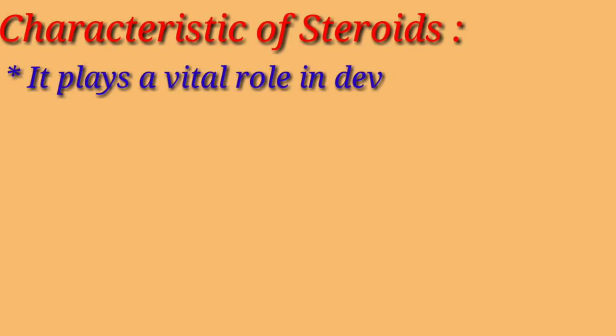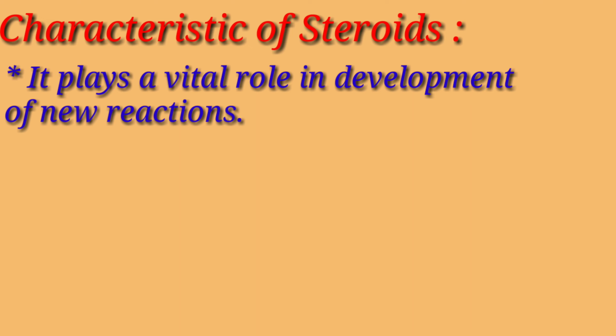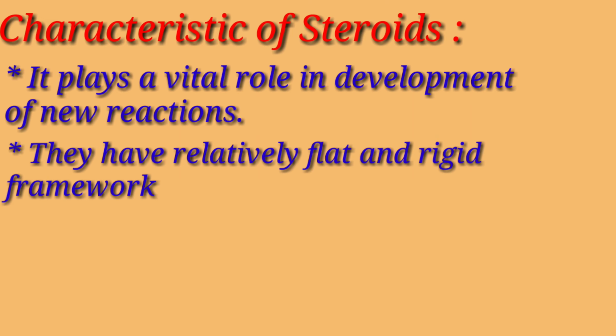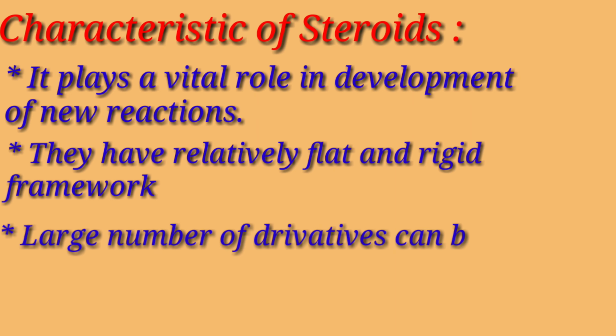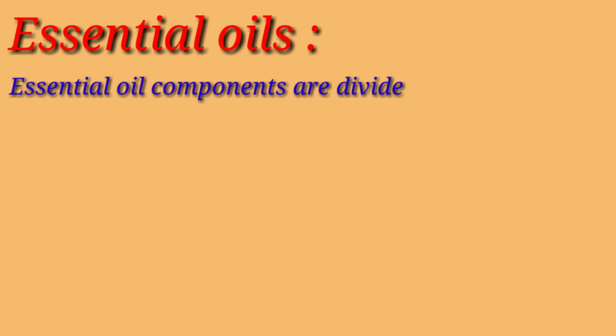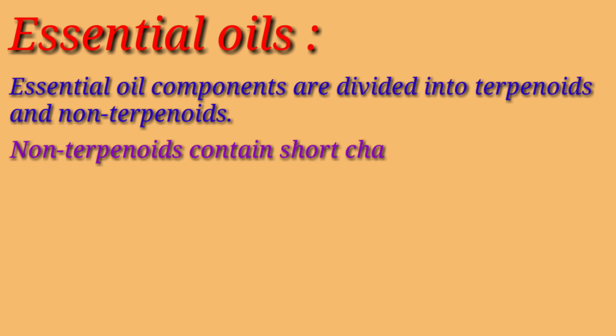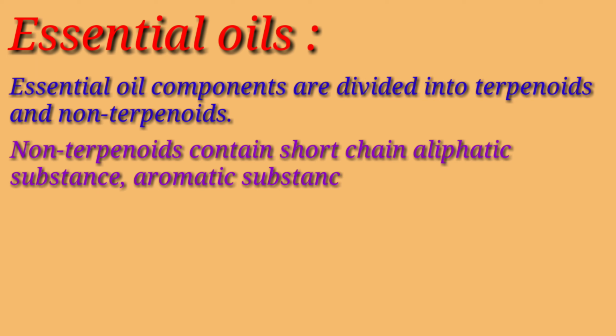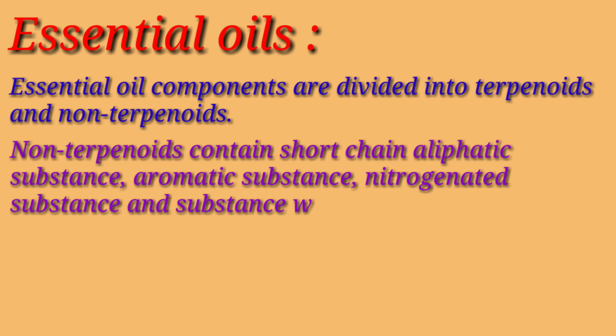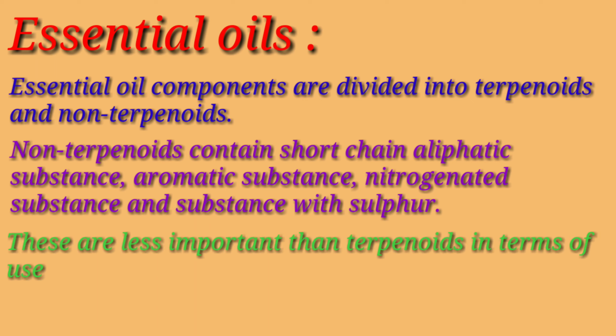Steroids play a vital role in the development of new reactions. They have a relatively flat and rigid framework. A large number of derivatives can be prepared using steroids. Next, we shall study essential oils. Essential oil components are divided into terpenoids and non-terpenoids. Non-terpenoids contain short-chain aliphatic substances, aromatic substances, nitrogenated substances, and substances with sulfur. They are less important than terpenoids in terms of use and applications.